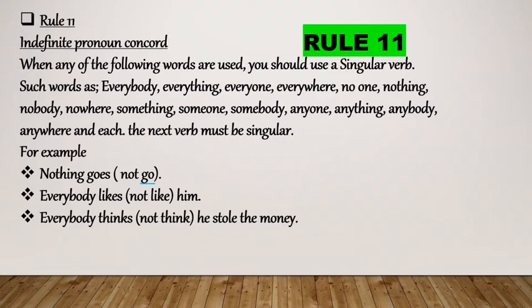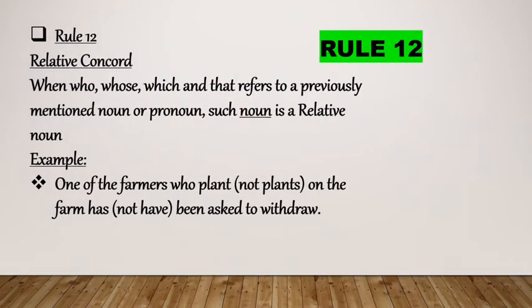Indefinite pronoun concord. Rule number 12. Relative concord. When who, whose, which, and that refer to a previously mentioned noun or pronoun, such noun is a relative noun. There is an example given here. One of the farmers who plant on the farm has been asked to withdraw. We will not say one of the farmers who plants, because here one is given. So one of the farmers who plant on the farm has been asked to withdraw.